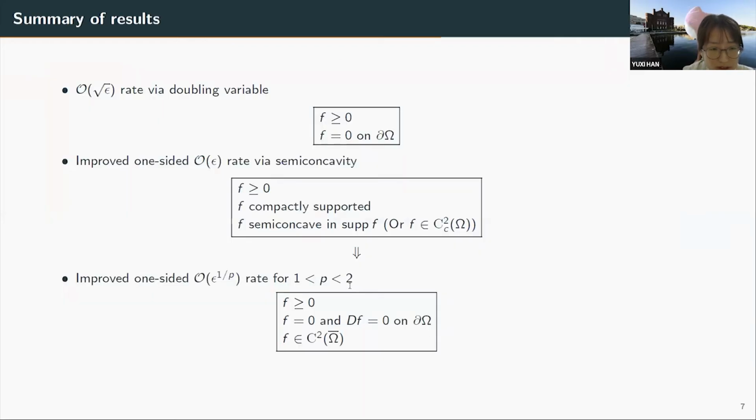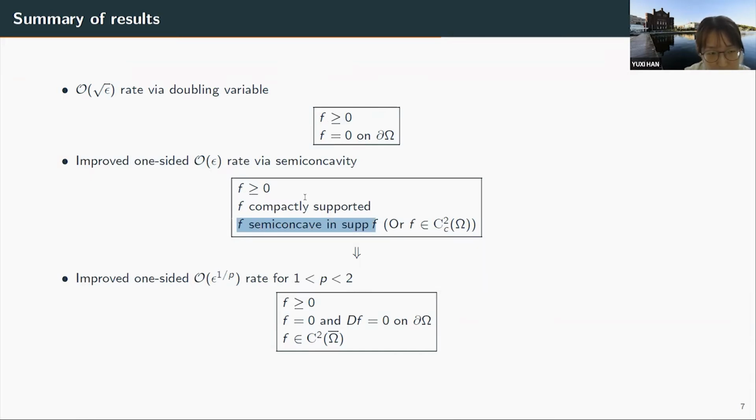So here is a summary of the results I just showed. For the first result, we have O square root of epsilon rate. And there we will use the doubling variable method to prove the result. For the second, improved one-sided O epsilon rate, because we assume F is semi-concave in its port, we can actually